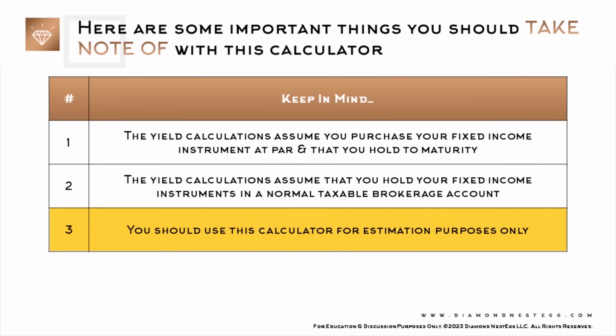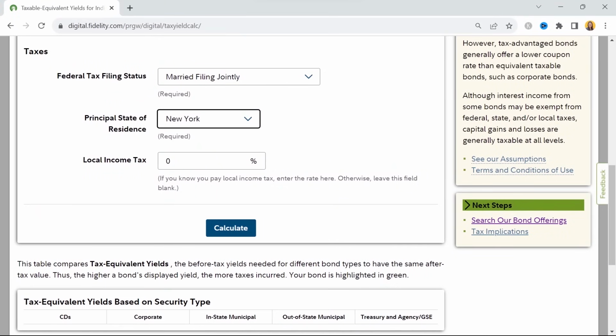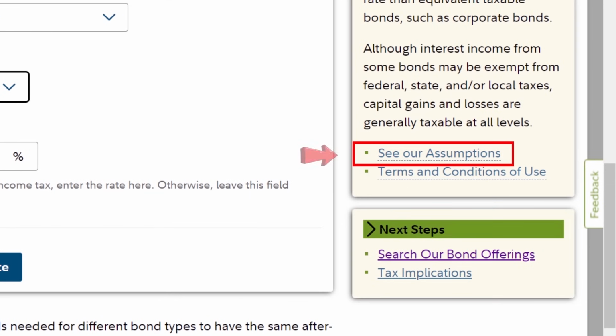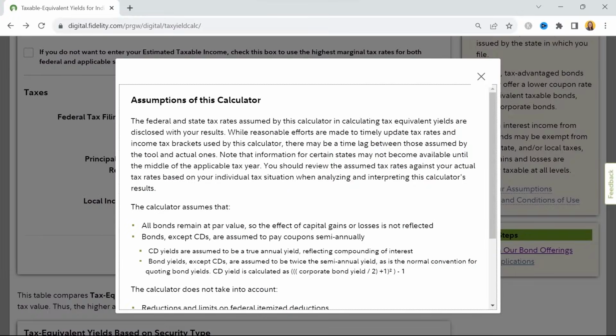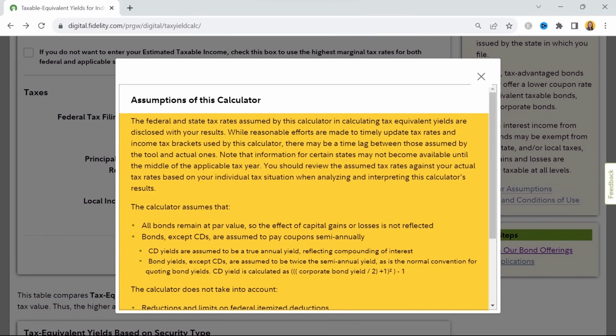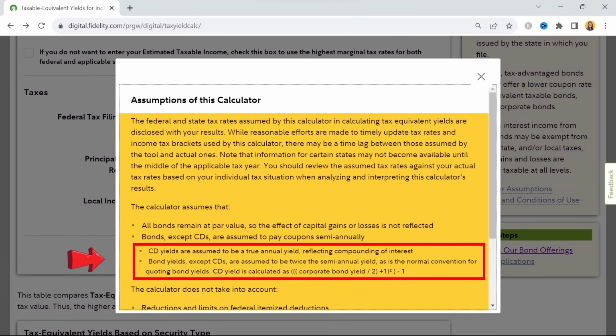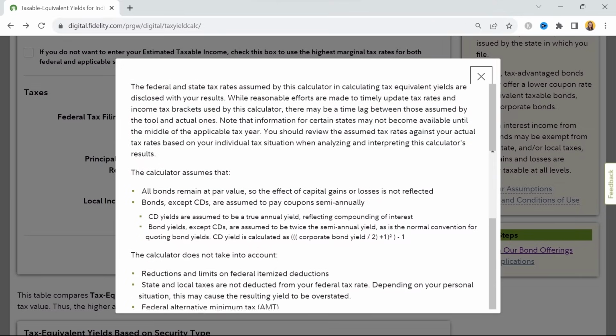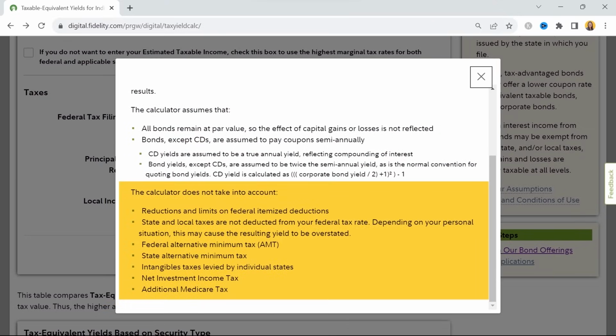So, moving on. 3. You should use this calculator for estimation purposes only. Remember, everyone's financial journey is different. Fidelity uses assumptions. In fact, all online calculators use assumptions. You can learn more about this calculator's assumptions by clicking here. And on the screen that pops up, we see the calculator's assumptions, some of which I've already touched upon. And down here, there are details on what the calculator does not account for.